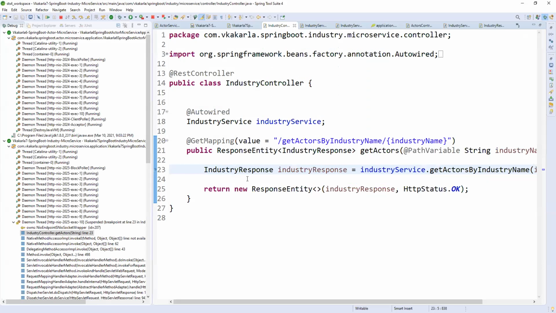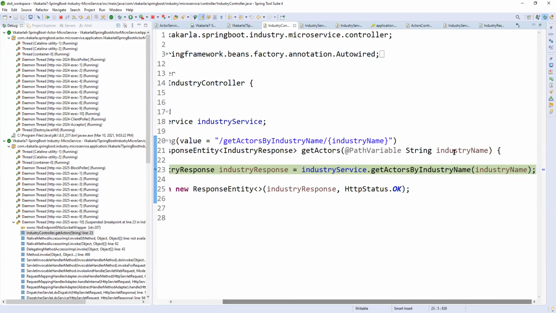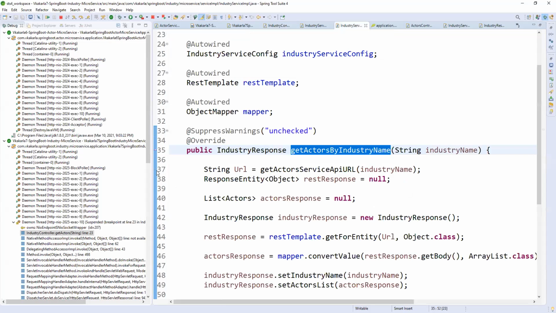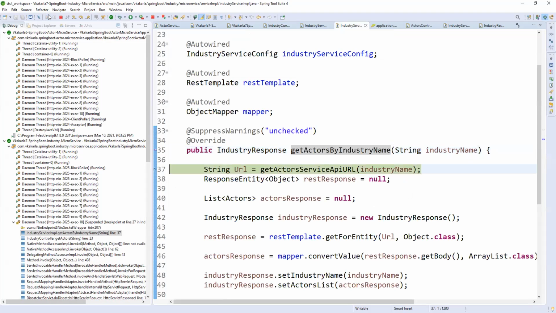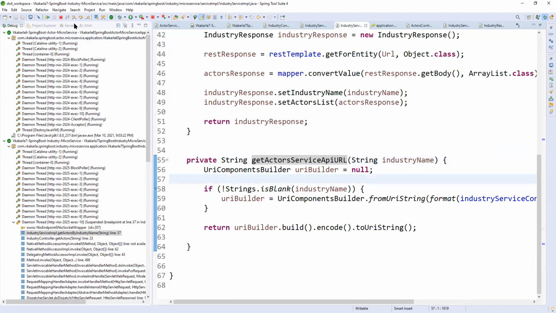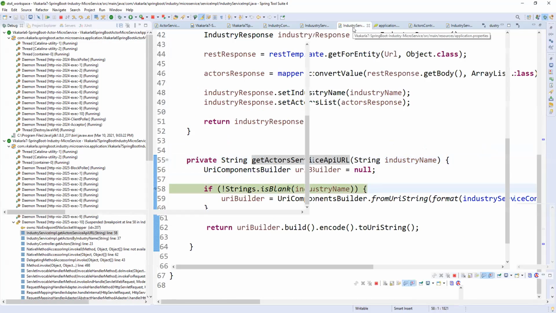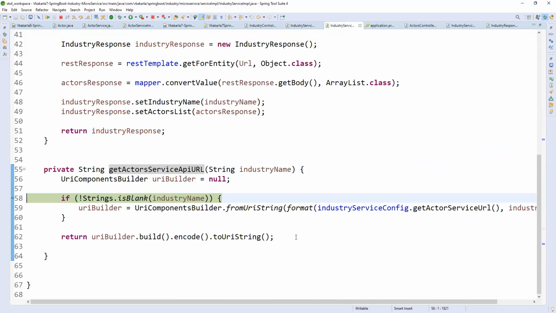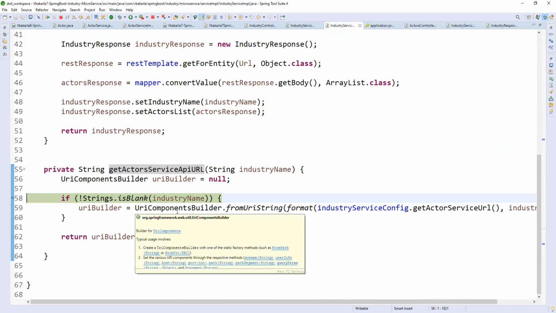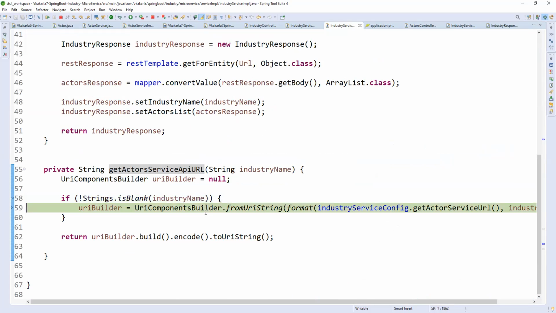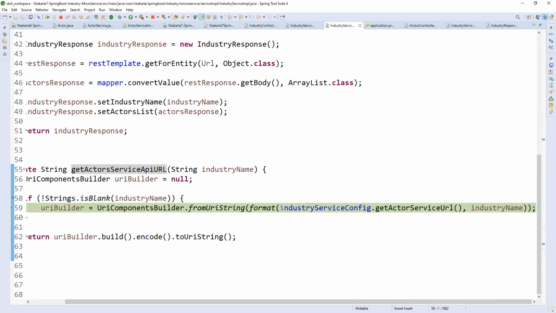It is coming here. This is the industry service. Whatever I'm passing here, Hollywood, it is coming here. Let me go inside. The industry name I am passing, let me maximize this. Fine. So it is not empty, right? It has a value, so that it will come inside. Fine. So what is this URL?